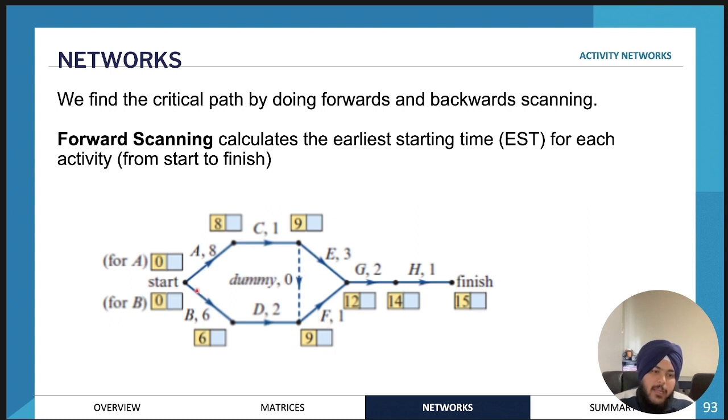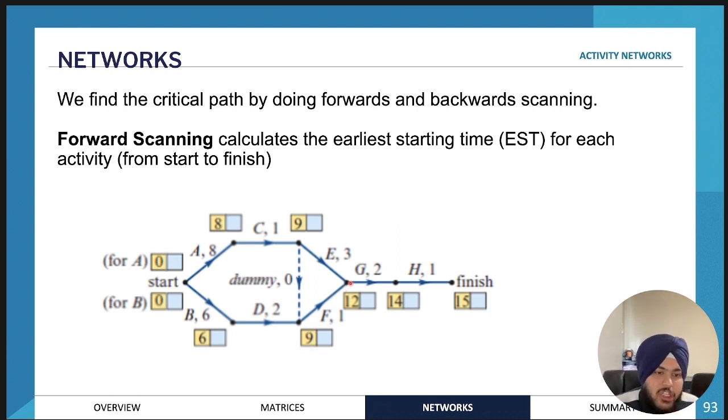Activity F is a little bit weird. Activity A, activity C, activity B, and activity D all need to have been completed before starting activity F. However, if activity A and activity C take 9 hours to complete, and activity B and activity D take 8 hours to complete, this is like the critical path. So activities A and C must be done before starting activity F, because these take 9 hours, whereas these activities take 8 hours. So the earliest starting time is 9 hours.